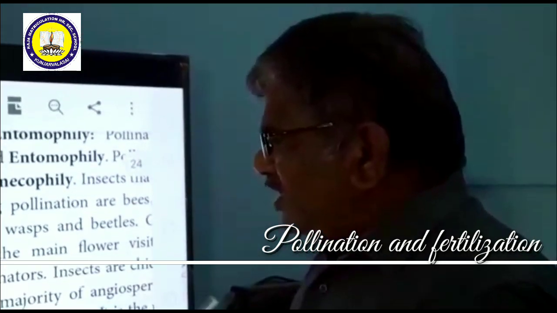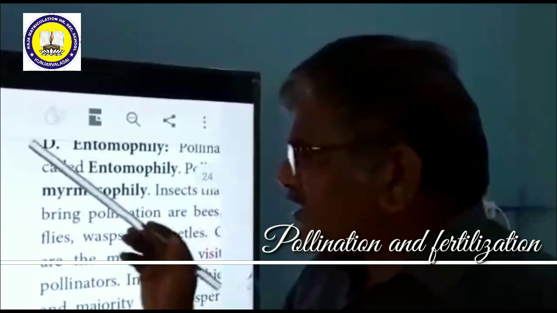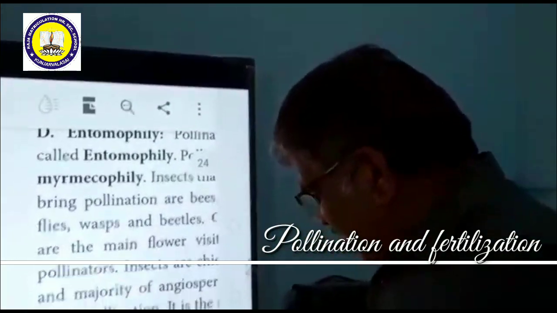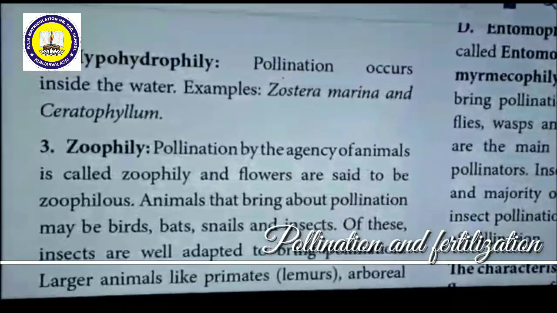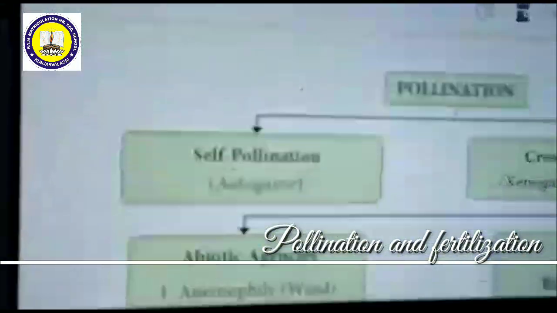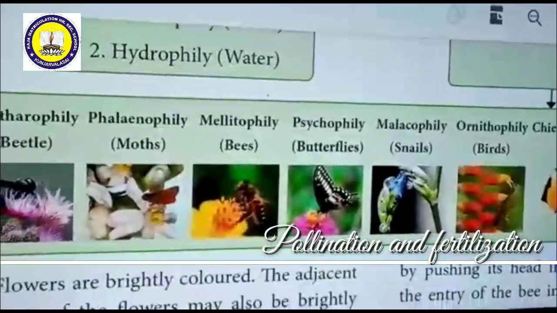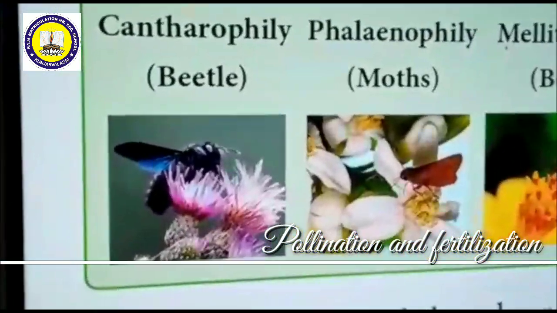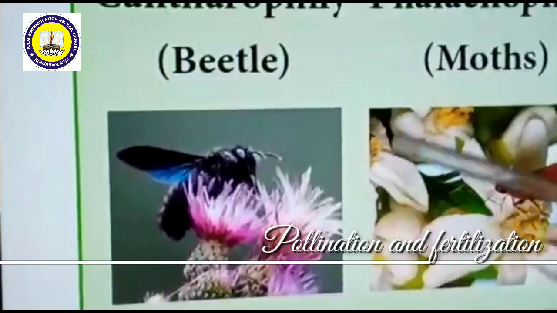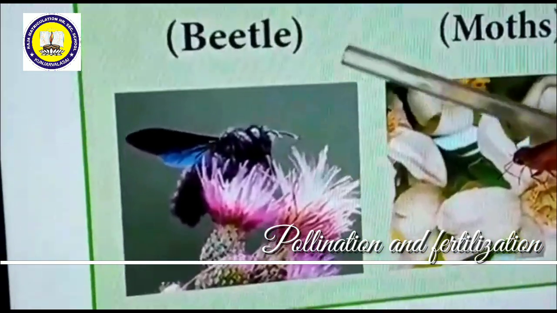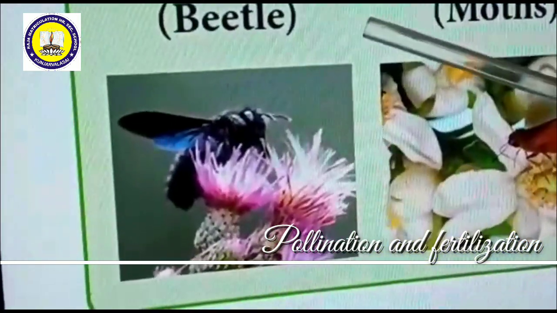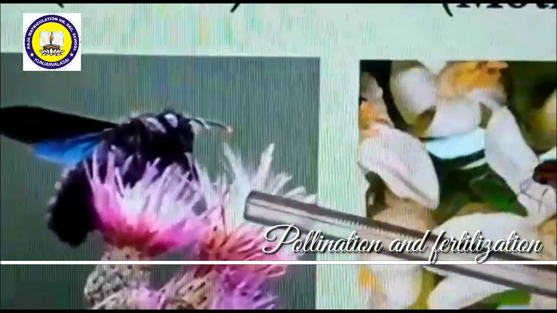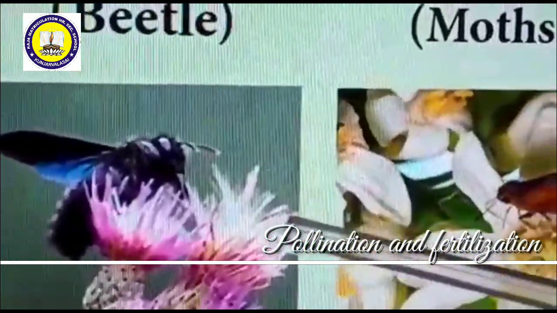For example, if birds are transferring the pollen grain, this is called ornithophily. We shall see the diagrammatic representation. I shall show you the picture. In this picture, we can see very clearly. See here, this is the pollination which takes place by beetle. Beetle means vandu in Tamil. If pollination takes place with the help of a beetle, this is called cantharophily.